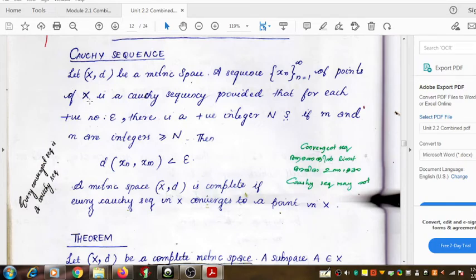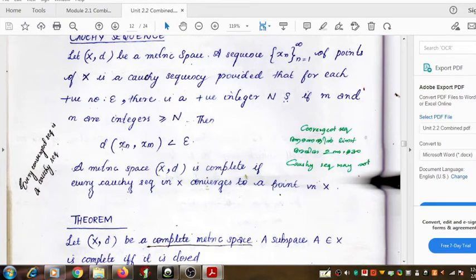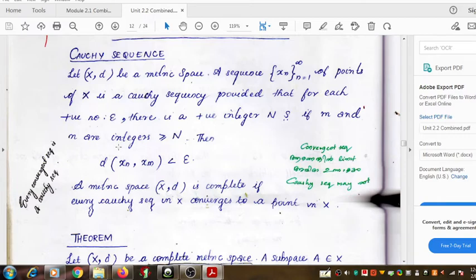the metric space to which that Cauchy sequence belongs. So that idea is now explained here, or we are going to define a concept related to this idea. Every Cauchy sequence may not converge. Before coming to that concept, we are going to define a complete metric space, a property of a metric space that is related to the convergence of a Cauchy sequence to a point in that metric space.